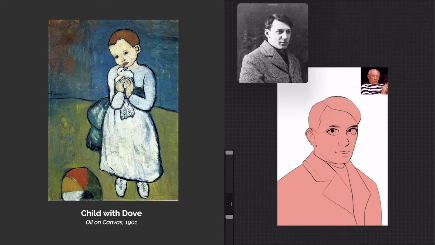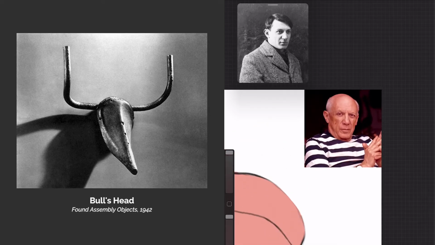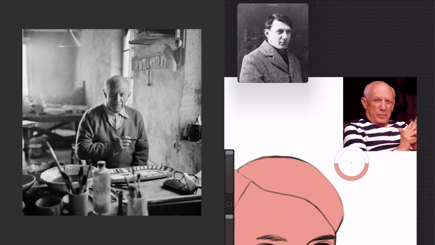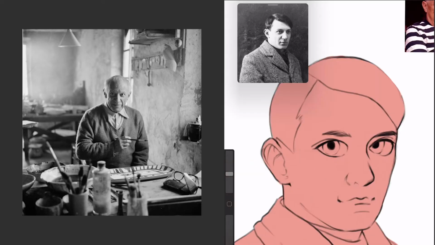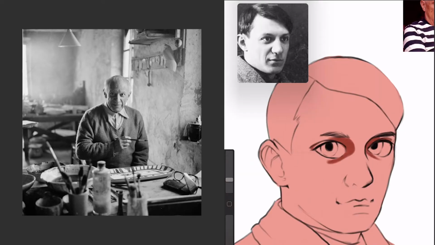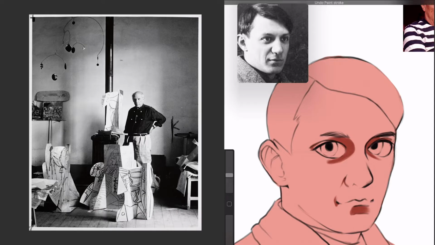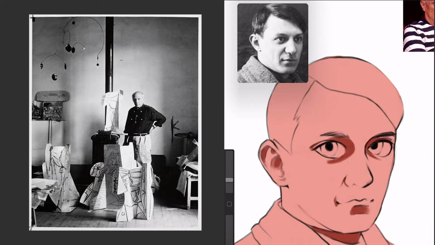respected during his lifetime. As you can see, I'm using a second image of Picasso when he was older to kind of get some reference for his skin tone. And now that I have all the basic stuff done, I'm going to start putting in the shadows, highlights, and start putting in those details.